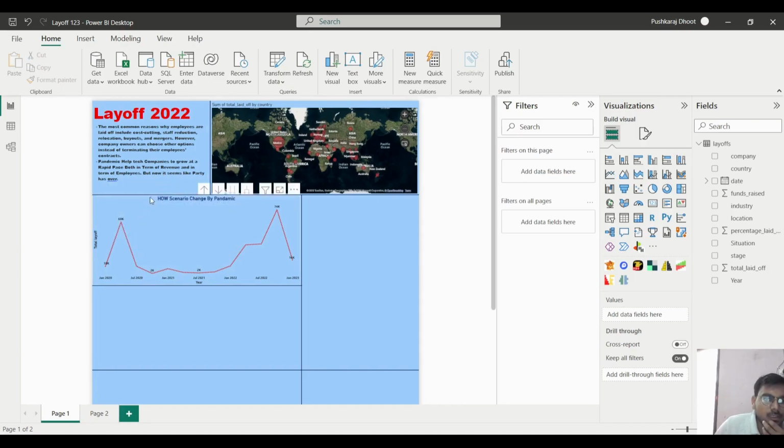Okay. So now we have put here the most common reasons, and now the pandemic helped the companies to get rapid pace, both in terms of revenue and in terms of employees. But now the layoff is getting started again, and a huge amount of layoff is happening in 2022 and now in 2023 also. Okay, so you can put it like this also. You can take one text box and you can put in 2020 quarter 2 there is a layoff due to the pandemic, and now in 2022 quarter 4 the layoff is happening because of cost cutting and all these things. Okay, you can write down here also.